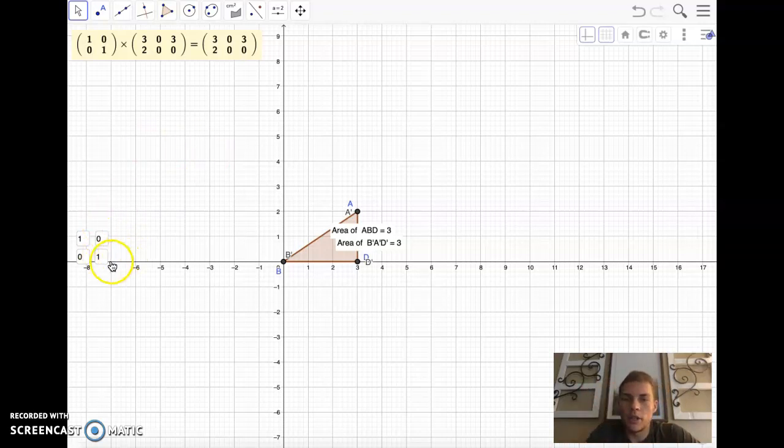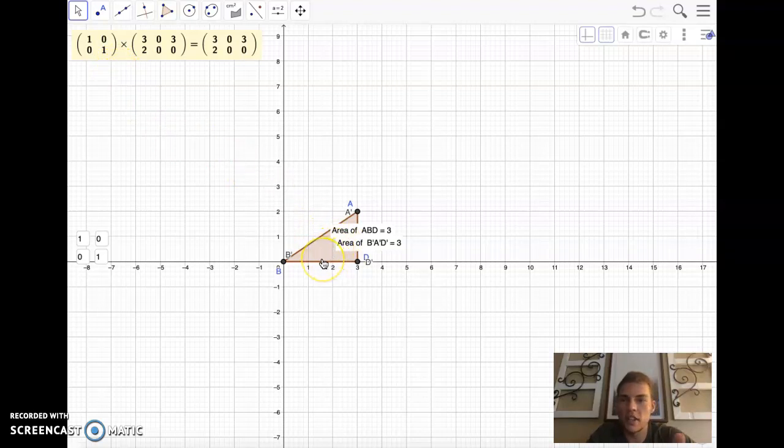So what we're doing here is we're taking this transformational matrix, which right now is 1, 0, 0, 1, and we're multiplying it by this 2 by 3 matrix. This 2 by 3 matrix signifies the ordered pairs of the points that form the triangle. Once we multiply the transformational matrix by this 2 by 3 matrix, we end up creating a new 2 by 3 matrix that shows us a different triangle. Starting off basic here with 1, 0, 0, 1, we can see that the areas are the same.